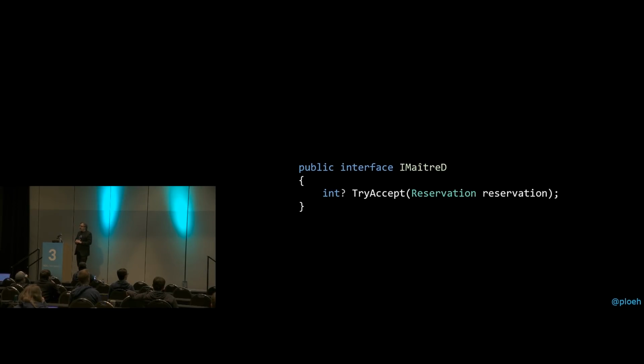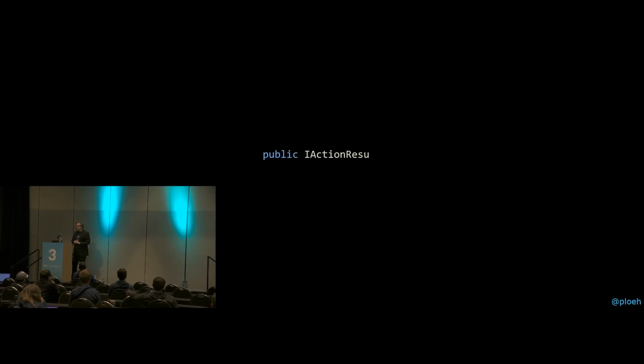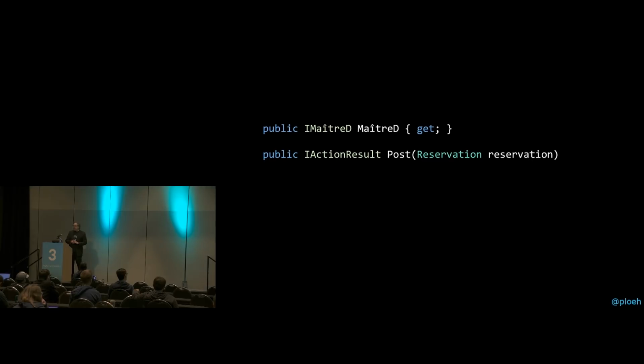So if we have a maître d' interface like this, we can use dependency injection again. So we have a Post method on a reservations controller sitting somewhere, and this is the method that's actually going to receive the JSON document already encoded in the reservation DTO, and then it's going to return some sort of action result. Exactly what that action result is isn't really important. We don't need to know the details of that, but it will be some sort of HTTP response. So if we have an injected maître d', we can basically delegate most of the work to the maître d'. We can call TryAccept. We get a nullable ID back.